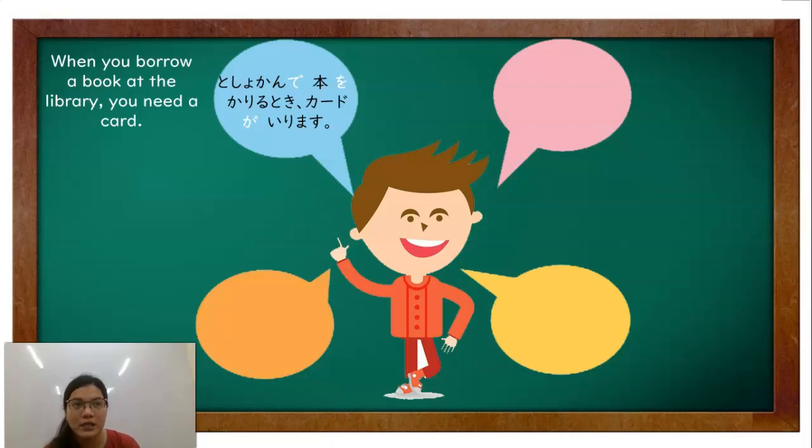When is the time na kailangan mo gawin si action. Kung or sa panahon.